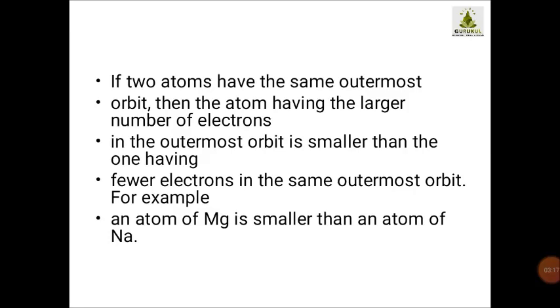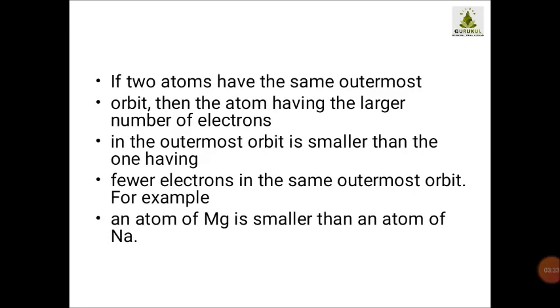Now why is this so? For your understanding I am telling you. Maybe at this stage if you are not understanding, kindly don't worry, next year we will be studying it, you are having it in the syllabus. Now what happened, children, if the number of electrons is more in the outermost orbit,